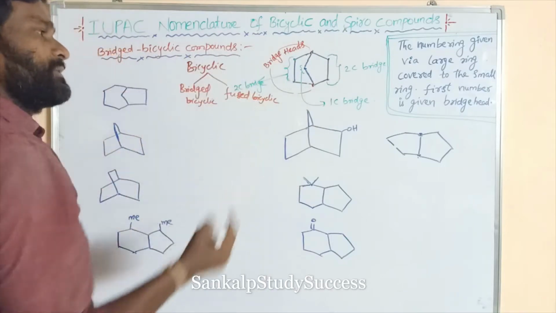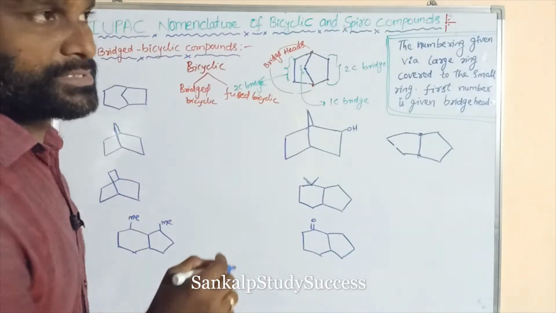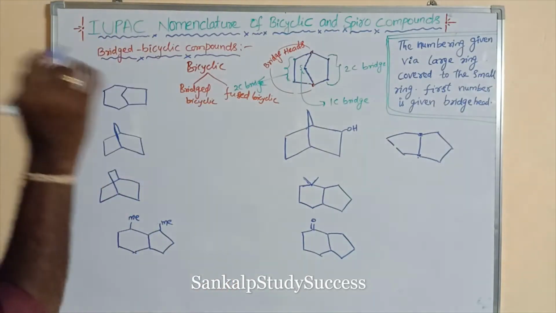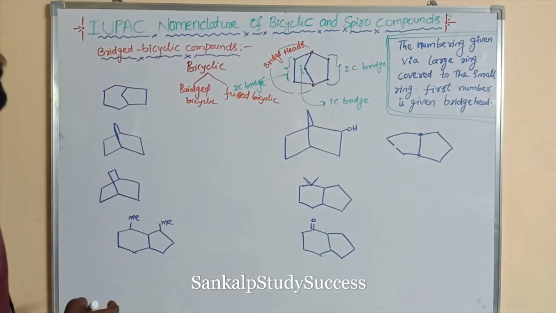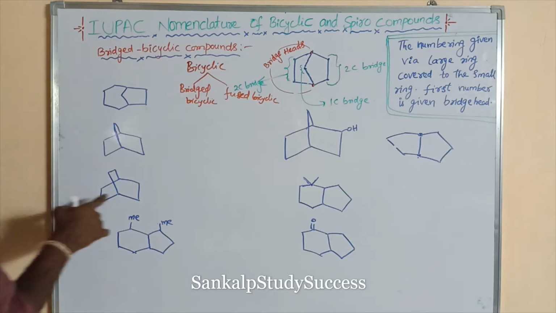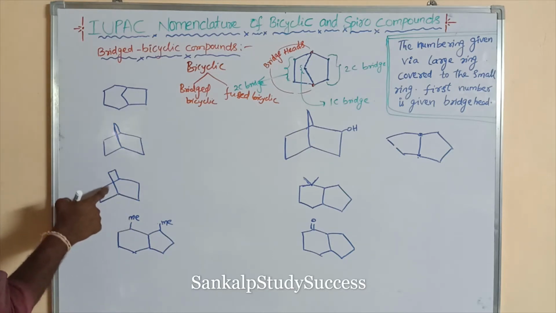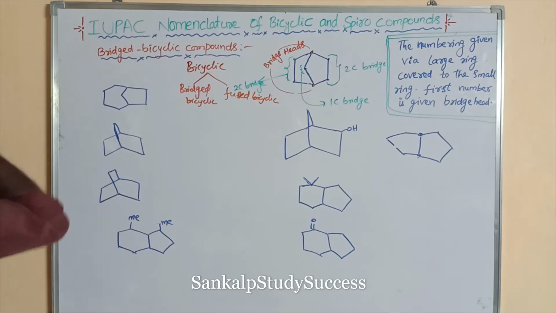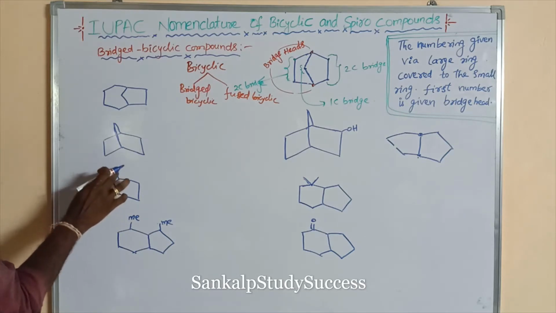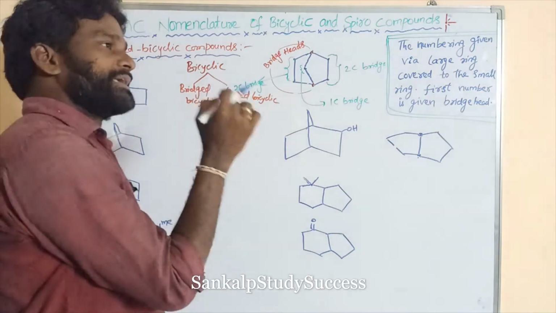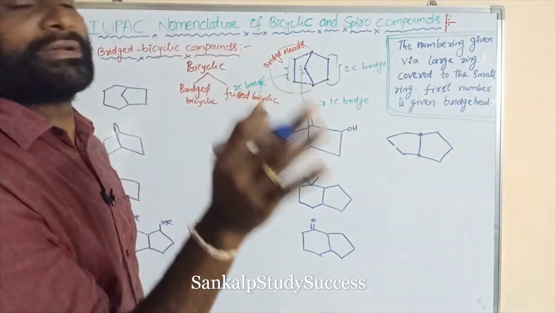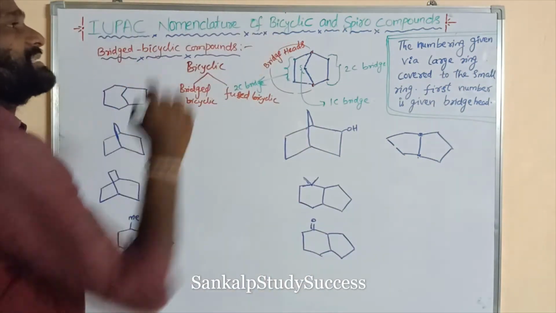Two or more common carbons is said to be bicyclic compounds. Here the two cycles contain how many common carbons? 1 2 3 4, four common carbons, right? So two cycles containing two or more common carbons are said to be bicyclic compounds.